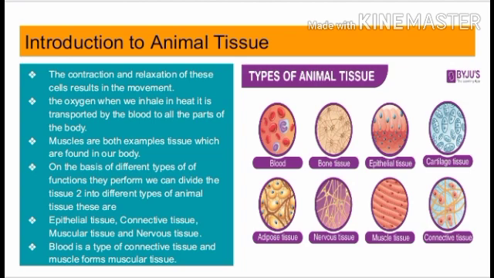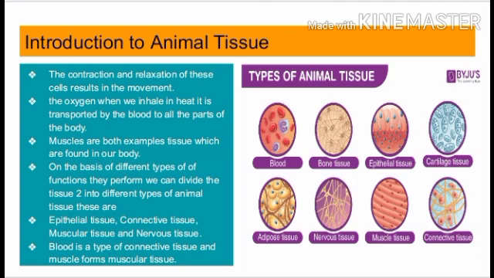This is the topic introduction to animal tissue. The contraction and relaxation of these cells results in the movement. The oxygen when we inhale is transported by the blood to all parts of the body. Muscles are the best examples of the tissue found in our body.